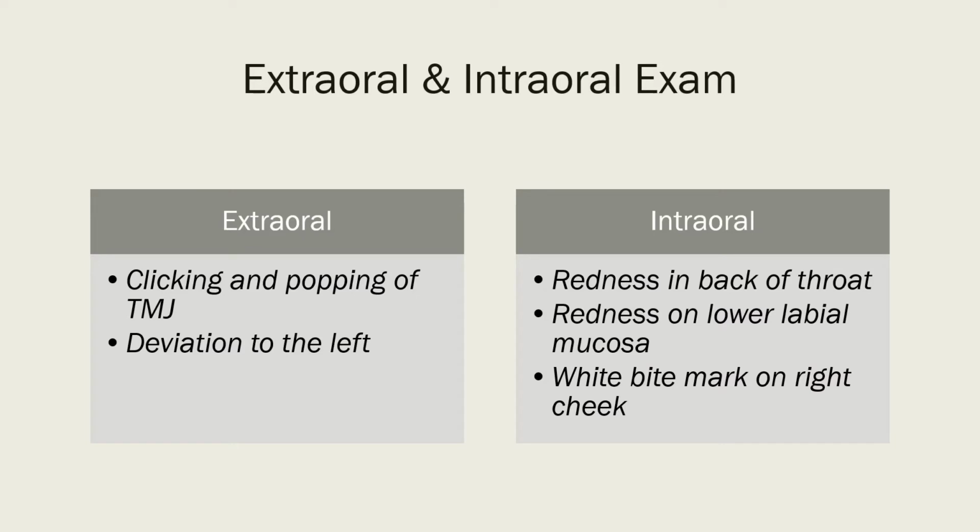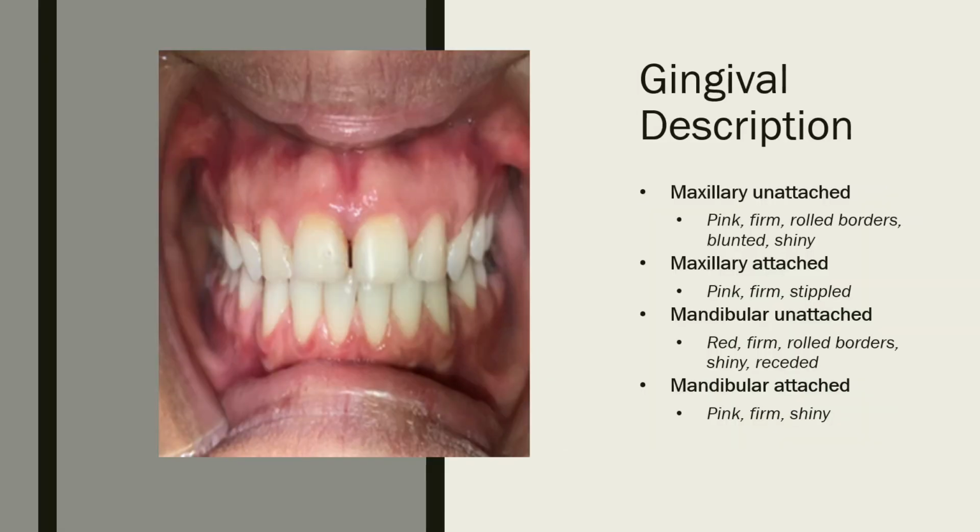For the E&I exam, it was found that the patient has clicking and popping of his TMJ and deviation to the left when opening and closing his mouth. Intraorally, there was redness in the back of his throat, redness on his lower labial mucosa, and a white bite mark on his right cheek. After examining the gingiva, it can be seen that there are rolled borders, inflammation, blunted papillas, and recession focused on the lower anteriors.